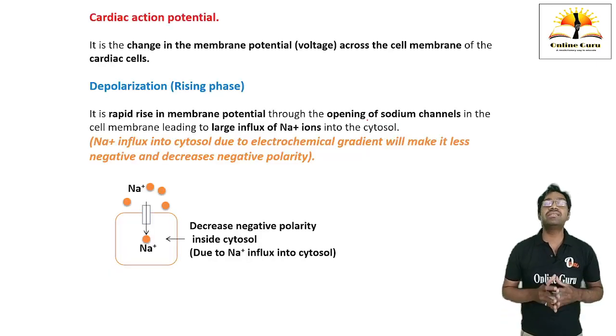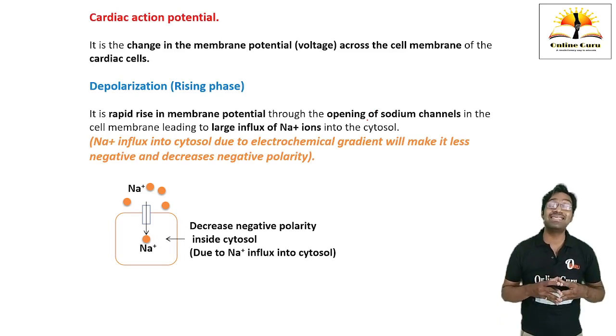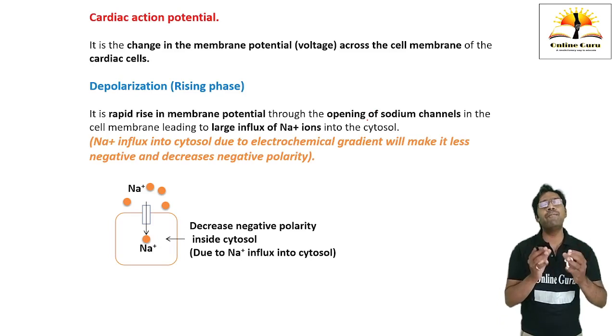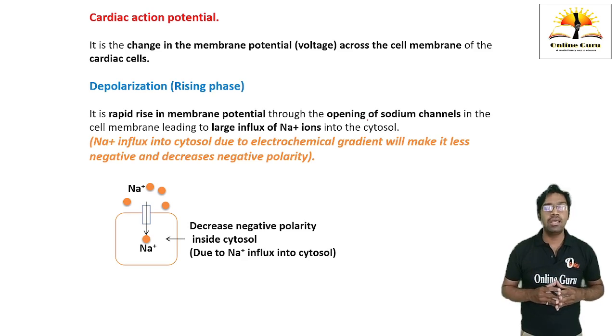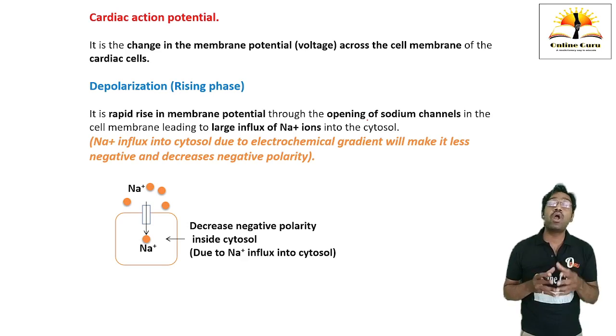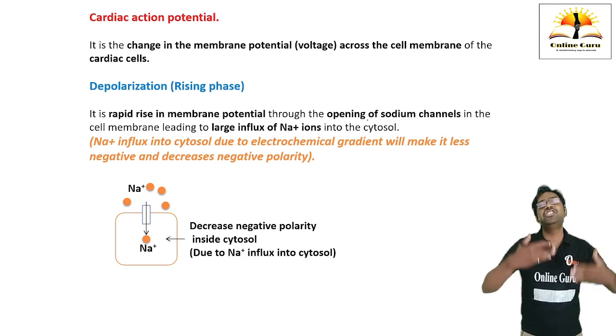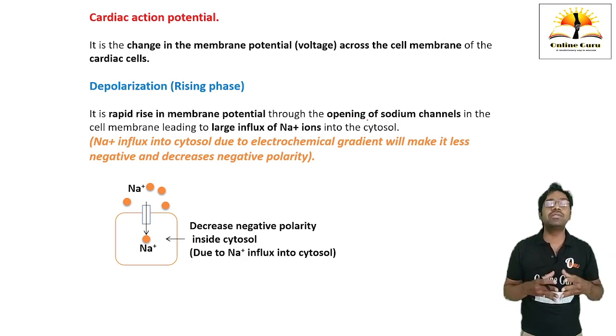Then we are going to discuss the action potential which is going to take place in the heart. It is called as cardiac action potential. It is very important with respect to your examinations. Then what is cardiac action potential? It is a change in the membrane potential, that is also called as a voltage. It is a change in the voltage, in other terms, across the cell membrane. Means outside the cell as well as inside the cell, there is a change in the voltages. This is called as cardiac action potential.